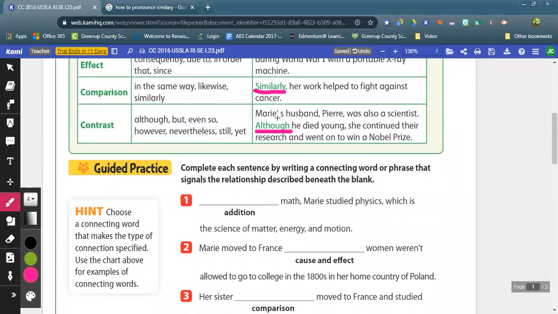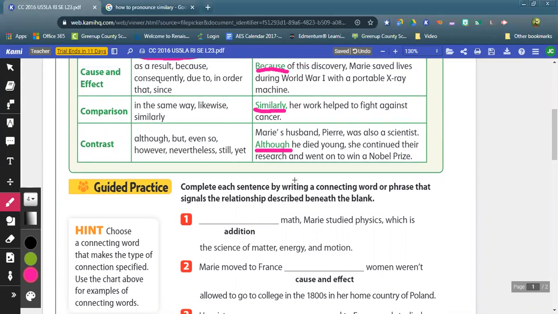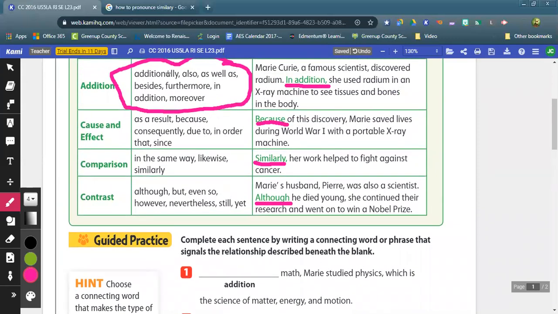Blank math, Mary studied physics, which is the science of matter, energy, and motion. So what do you guys think would fit? So let's look up. We've got all these words here. Additionally, math? No. Also, as? No. As well as? Nope. Besides math, Mary Curie studied physics, which is the science of matter, energy, and motion. I think that fits. So I would write in besides here.